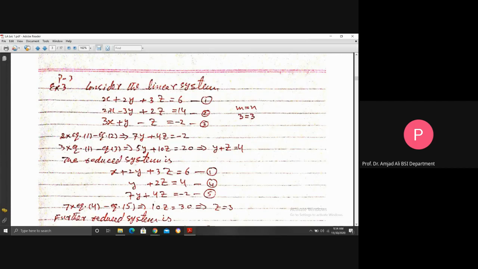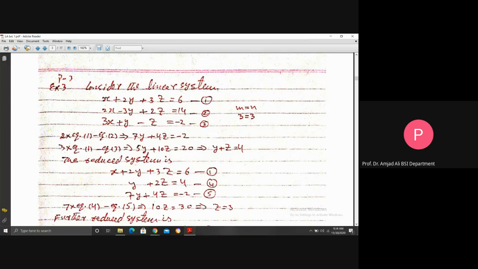Eliminate x from these two equations, 1 and 2. So multiply equation 1 by 2 and subtract equation 2 from that. So 2x minus 2x cancels. 2 times 2 is 4, y plus 3y is 7y. 2 times 3 is 6, 6 minus 2 is 4z. 2 times 6 is 12, 12 minus 14 is minus 2.